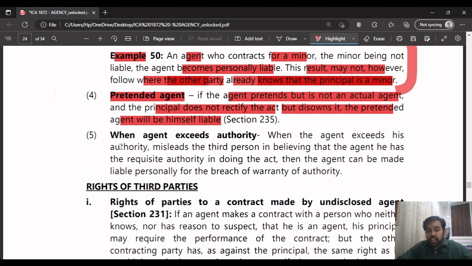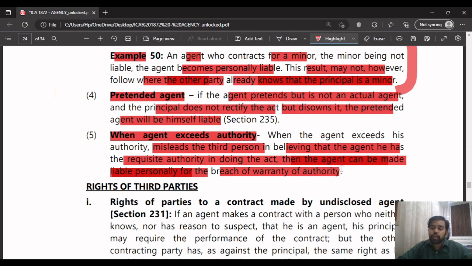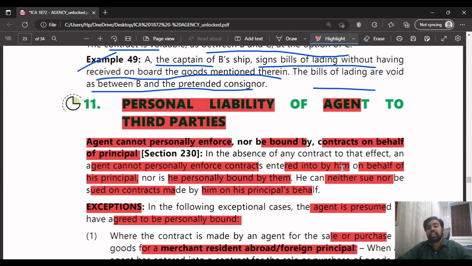Next is when the agent exceeds his authority. When the agent exceeds his authority and misleads the person into believing that the agent has the requisite authority for the act, the agent can be made personally liable for breach of authority. Understood. These are the cases where the agent will be personally liable to the third parties.